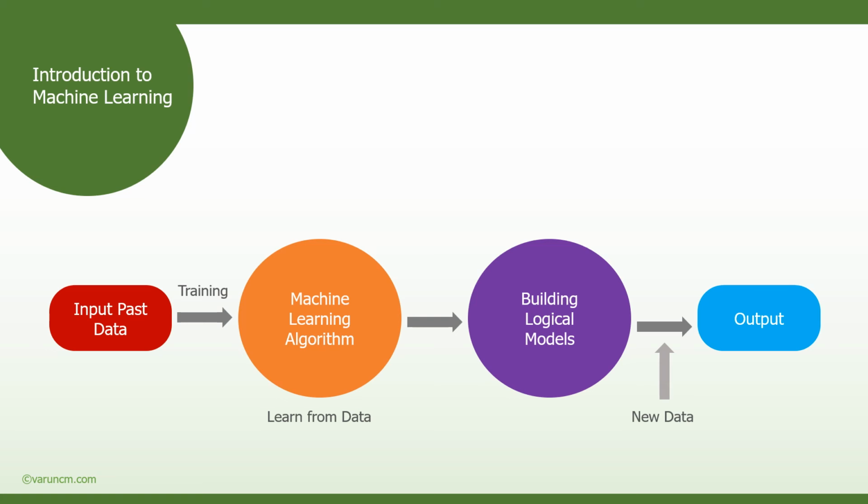Now when a new patient arrives with some symptoms, the symptoms are updated in the logical model. The machine learning model analyzes, and based on the already existing data, it suggests the success rate of the normal delivery.